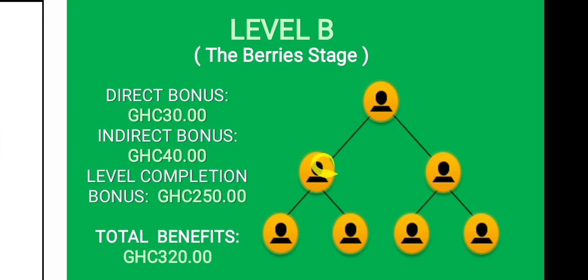So you get your 2 people on level B, and let's say this is the only person who is active, this one is inactive. When this person is able to complete level B before you, and he skips you to level C, that is that. You can't benefit from him anymore. However, you can benefit from this person's team members.